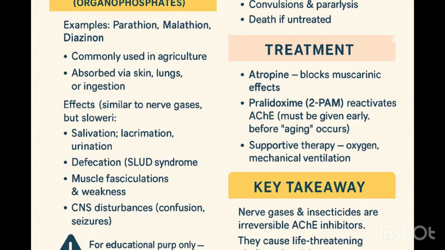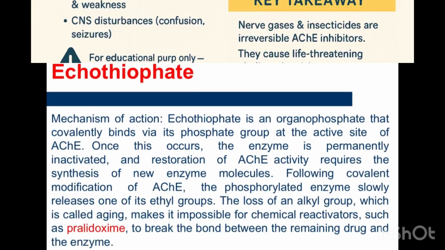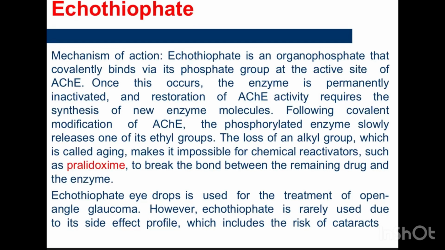You also give the patient pralidoxime. So what will pralidoxime do? It counters the irreversible effect on the enzyme. You are giving atropine to block the muscarinic effect, and you are giving pralidoxime. Pralidoxime is used to counter the irreversible effect on acetylcholinesterase. So I hope it all made sense to you, and you understand the irreversible indirect cholinergic agonists, where we talk about the organophosphate.